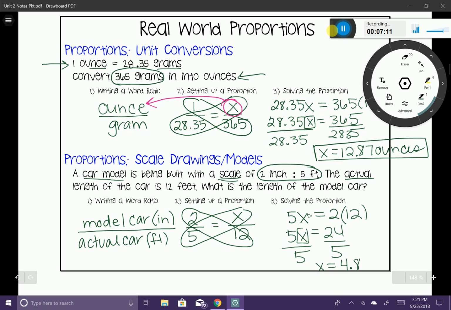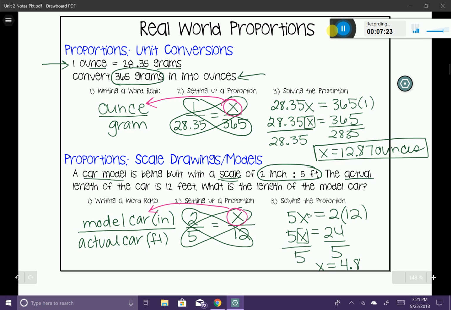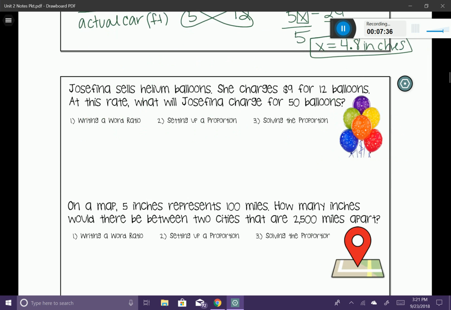Now, we need a label here. So 4.8. Let's go ahead and look back where our x is located. Our x happens to be located in the numerator, which corresponds to the model car. The model car is going to be in inches. So I'm going to say that my model car is going to be 4.8 inches. And that would be my label. So those are 2 good applications of proportions. I got a couple more here for you.